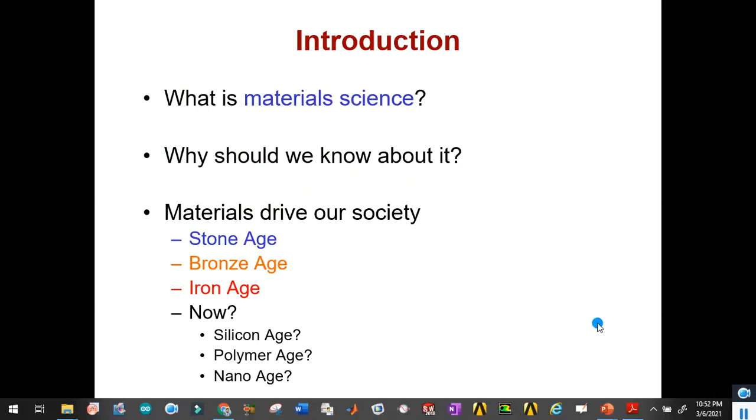So we can see the application of different silicons in the case of silicon cells. For example, in renewable energy, different silicon cells with either monocrystalline or polycrystalline structures are used for renewable energy resources. Similarly, we have discussed the polymer age, and now it is the nano age.